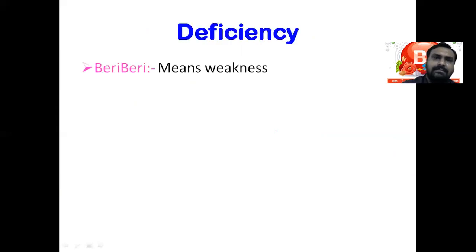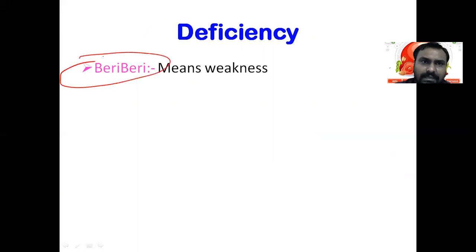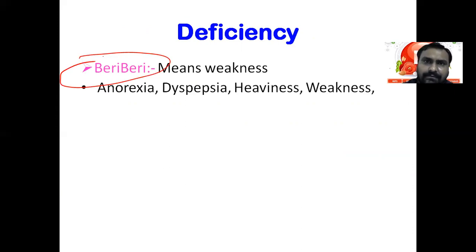As you take more carbohydrates, the requirement of thiamine, vitamin B1, increases. Now if a poor person does not take enough cereals or rice, he might develop vitamin B1 deficiency. The deficiency is called beriberi, which means weakness.